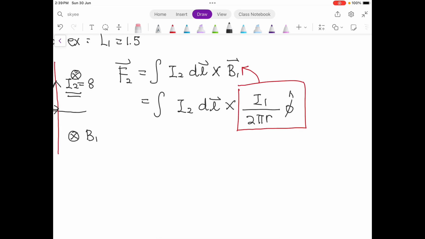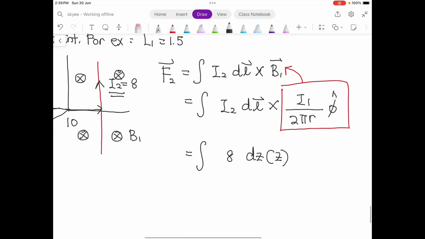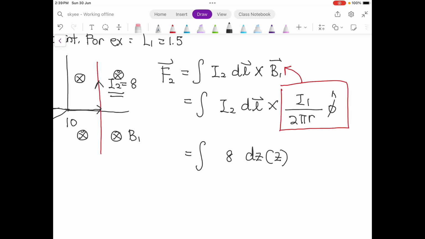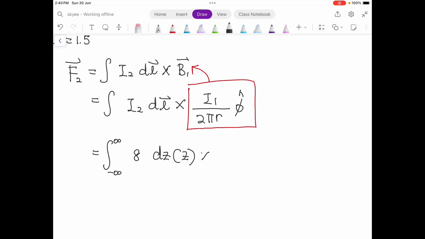Let's fill up the blanks. So you integrate. I2 is 8 ampere. The length of your I2 depends on the Z axis, so this will be dz in the z direction. The length will be from negative infinity to infinity. Infinity is here, negative infinity is here. And for I1, the value is 6 ampere.